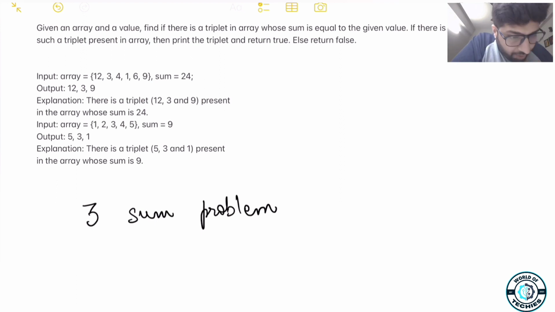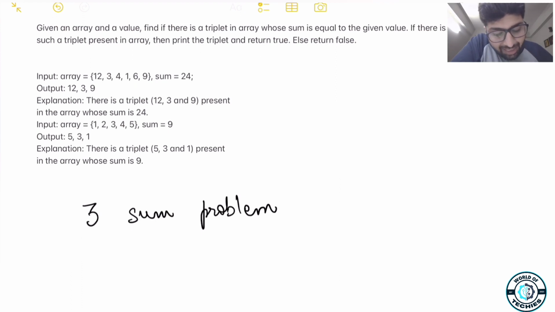It isn't mentioned here that there can be one or more solutions, so we are not considering that. Maybe your interviewer can ask you to provide all the subsets that give this kind of sum, but right now the problem is not that one. Right now what we are dealing with is that we have to just return a boolean value true or false in case the situation is satisfied or not.